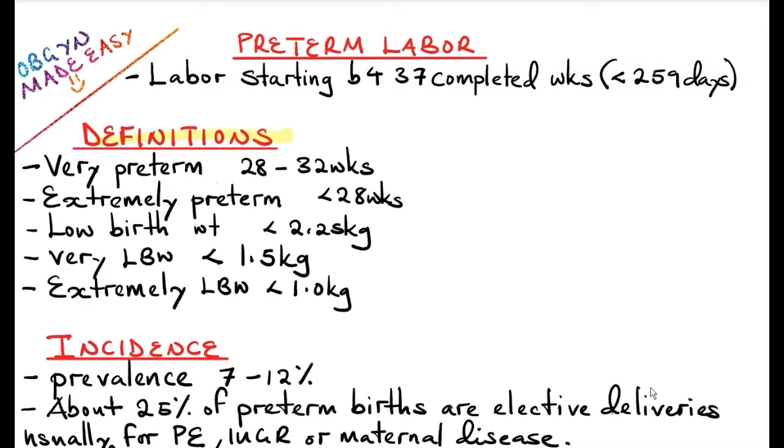Definitions. A pregnancy is considered very preterm if the gestational age is between 28 to 32 weeks. Extremely preterm is when it's less than 28 weeks gestational age. Low birth weight is less than 2.5 kgs. Very low birth weight is less than 1.5 kgs. Extremely low birth weight is less than 1 kg.